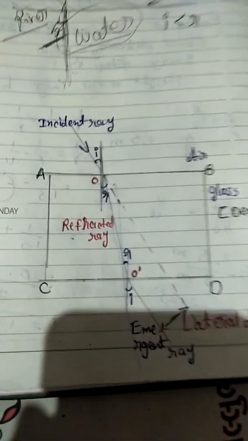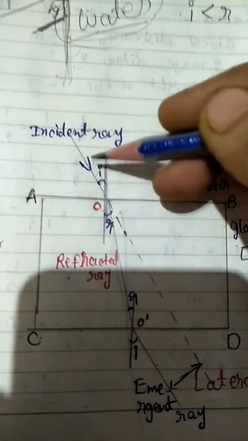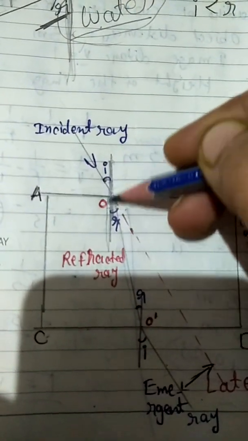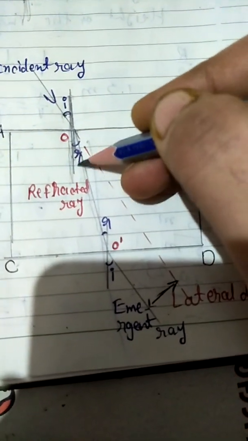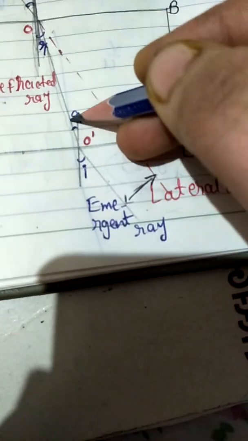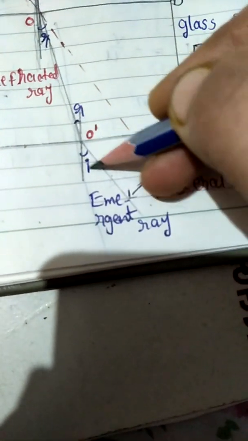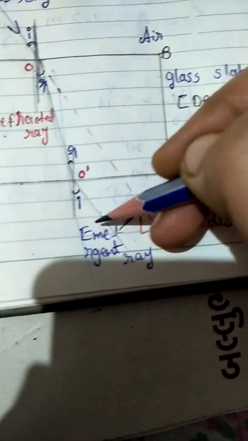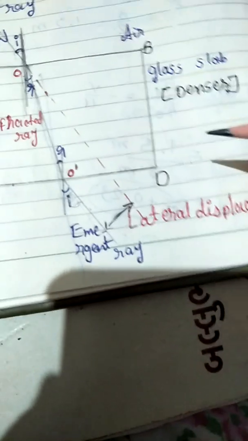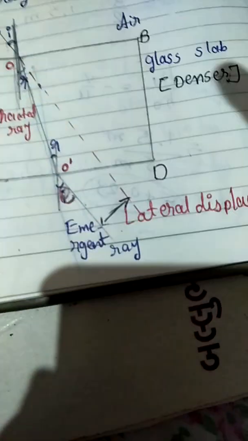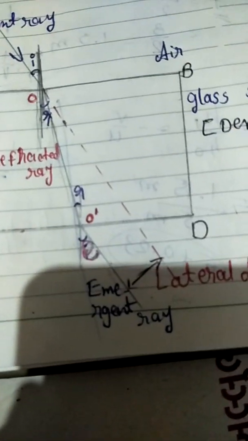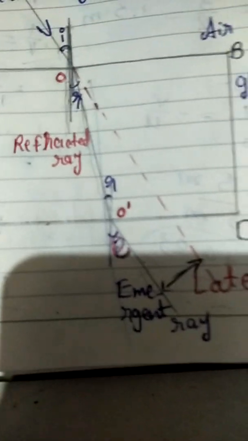Angle of incidence, you can see here, because it is the incident ray, so here we draw our normal line. Angle of incidence. Here it is the refracted ray, so it is the angle of refraction. Same thing here, a refracted ray, so angle of refraction, and the emerged ray, so it is the angle of emergence. So this is refraction through a rectangular glass slab.